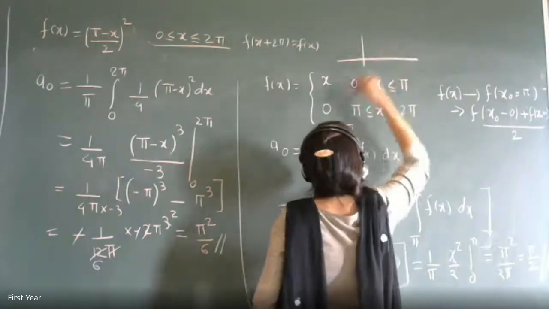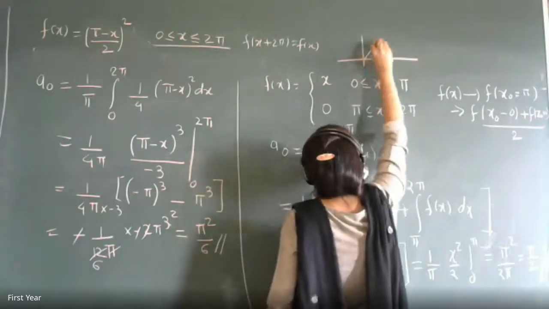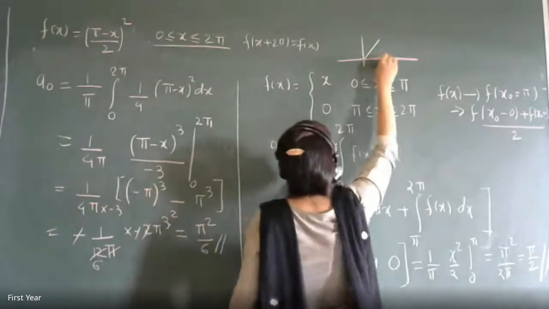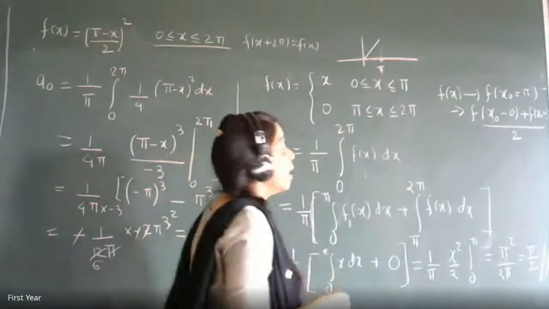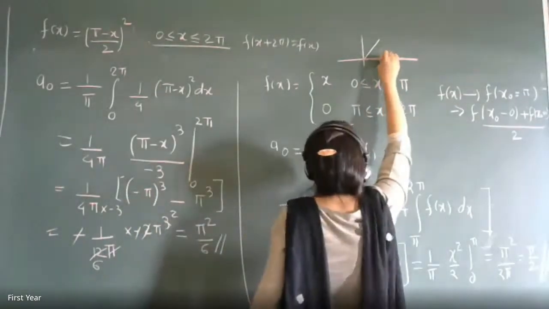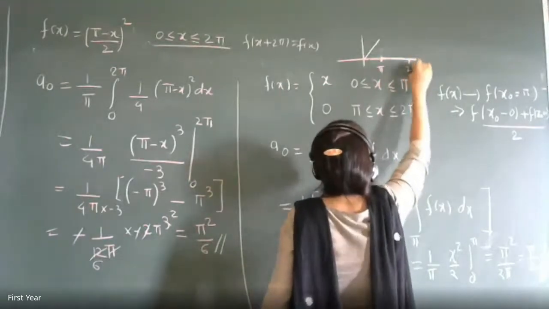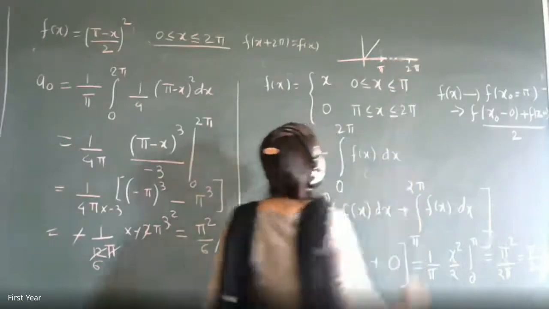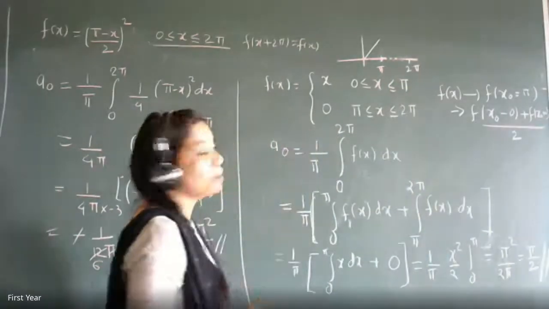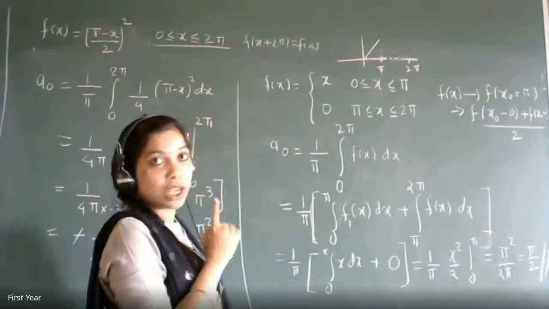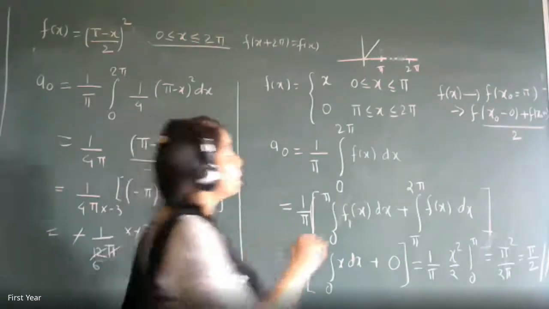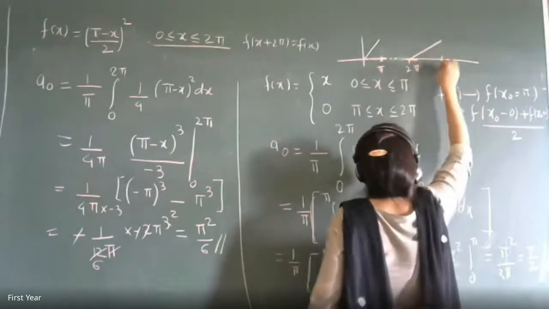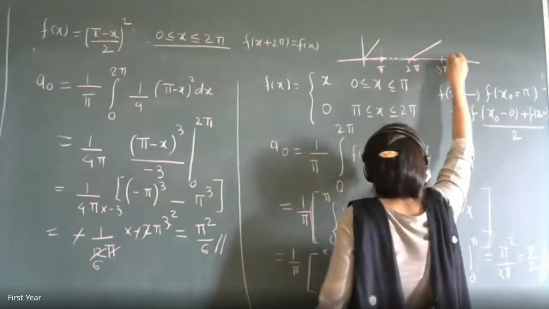So suppose this is your function f of x. Can you see what I am drawing? F of x is equal to x in the interval 0 to pi. This is your curve, and then it becomes 0 from pi to 2 pi, so the curve goes like this. This is your function between pi to 2 pi, and that is the function between 0 to pi. Understood? If you draw the graph it will look like this, and it is periodic, meaning the same thing will repeat. From here it goes to 3 pi, and then from 3 pi to 4 pi the function repeats.